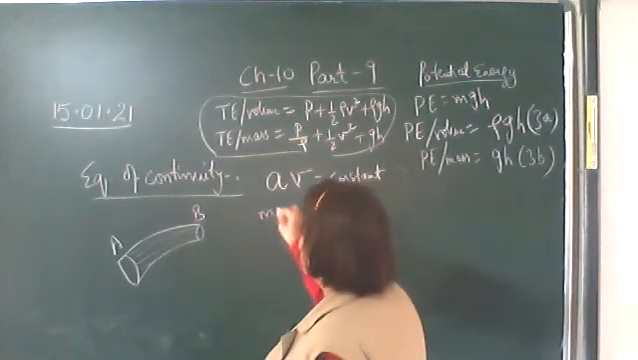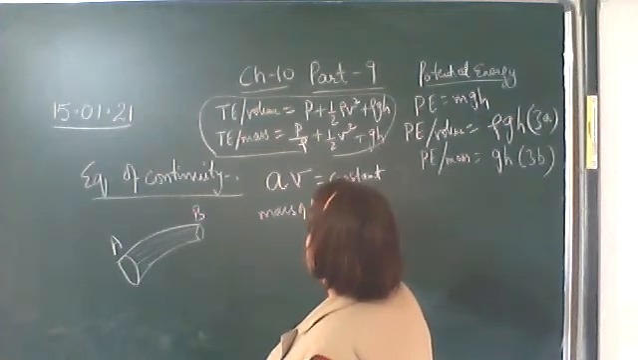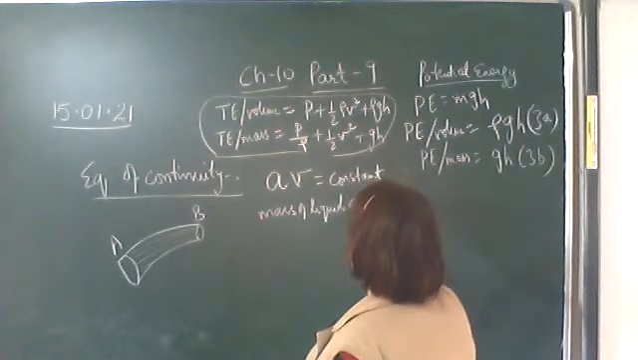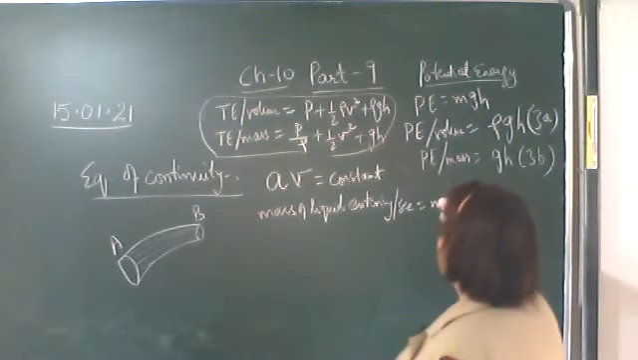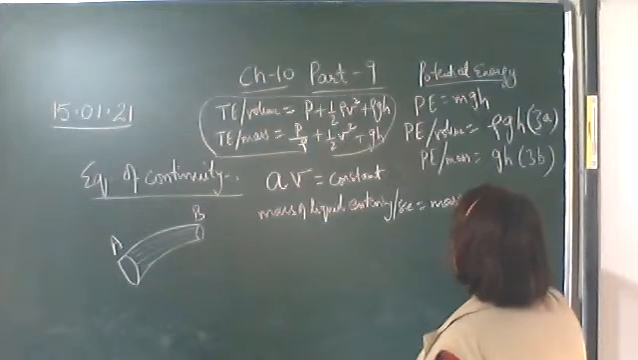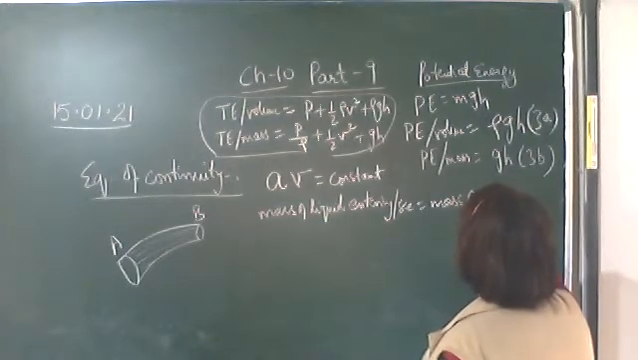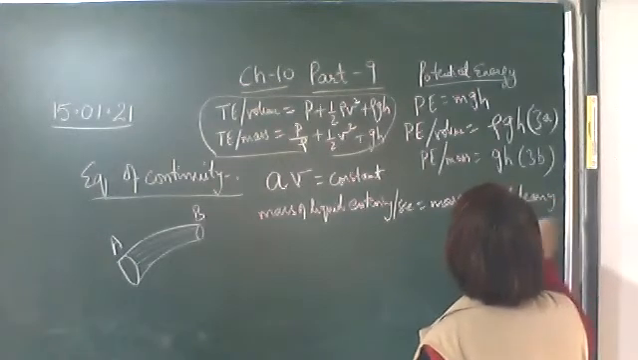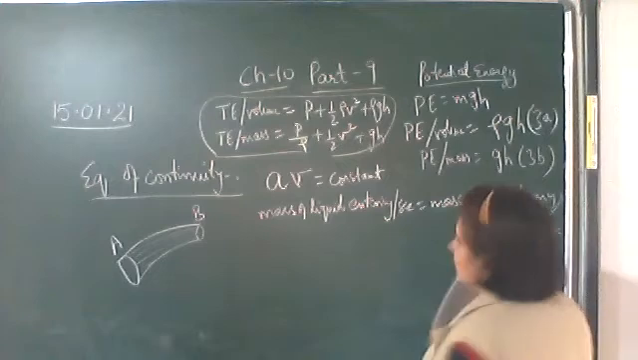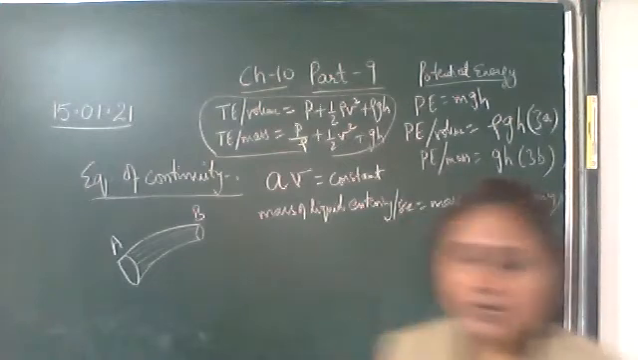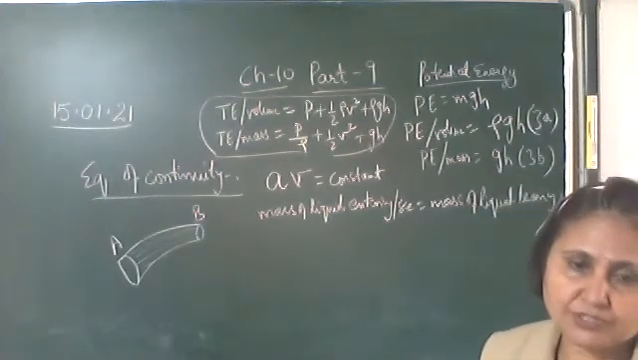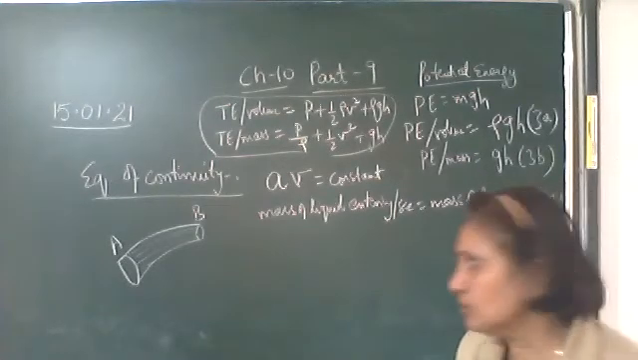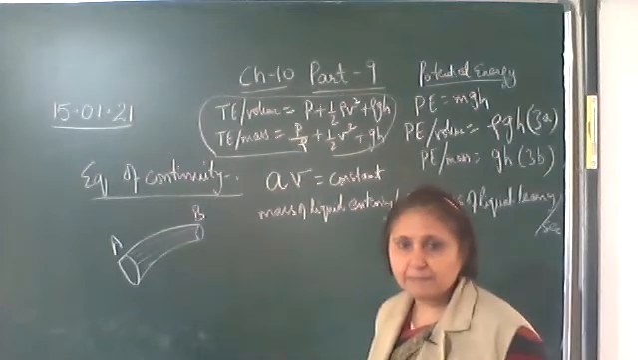So, mass of liquid entering per second should be equal to mass of liquid leaving per second, leaving the tube. Now we know that density is mass upon volume, so mass is equal to volume into density.